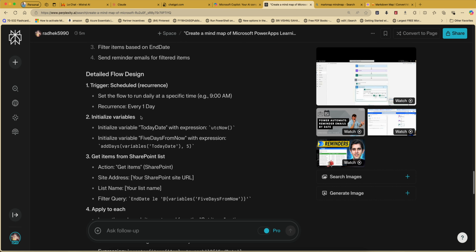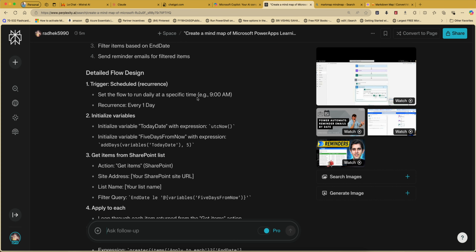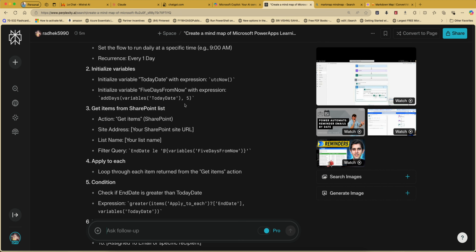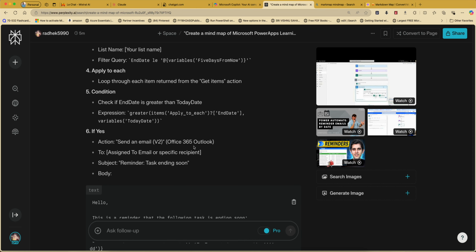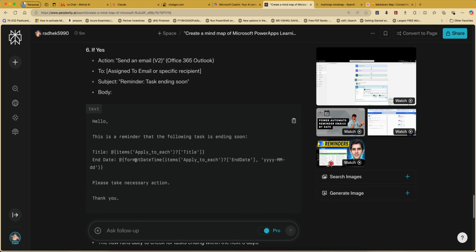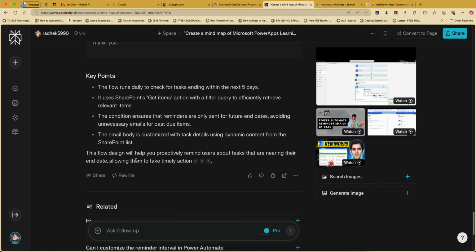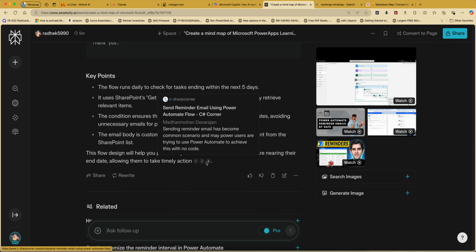See here: trigger, set the flow to run daily at a specific time, recurrence every 1 day. Then add days 5, apply to each, check if end date is greater than today's date, and if yes, action send an email. They have given key points, and some references also.